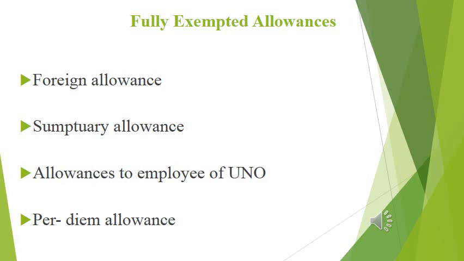Then another one, that is sumptuary allowance. Sumptuary allowance means an allowance which is paid to High Court judges or Supreme Court judges. That means regulating the behavior or expense on moral or religious grounds. It is paid to high officers, members of parliament, etc., to meet their expenses on clothing, food, so as to restrict luxury expenditure. These allowances given to High Court or Supreme Court judges are fully tax free. Otherwise, they would be spending much more than they are allowed.